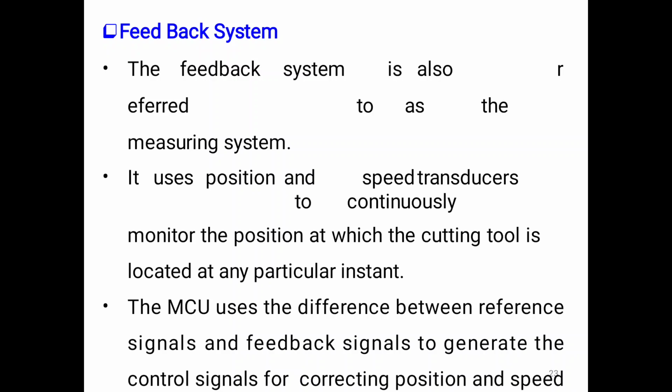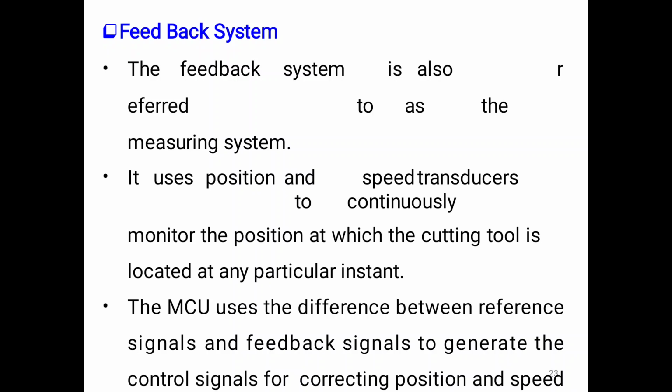The feedback system has two different types of control systems: open loop control system and closed loop control system. In an open loop control system, the signal is not given back. The spindle moves only according to the input signal.